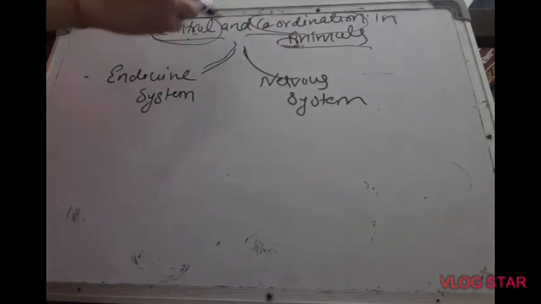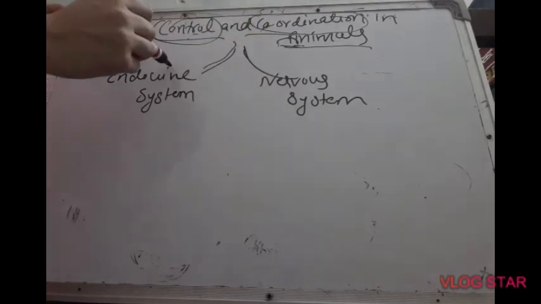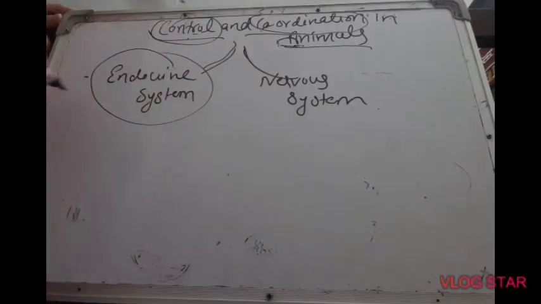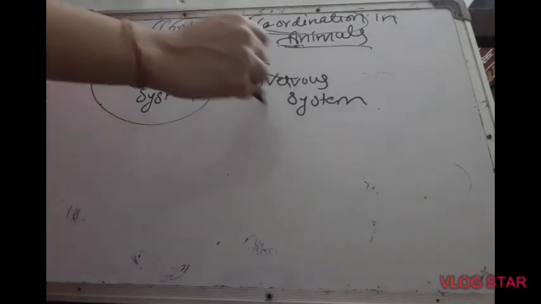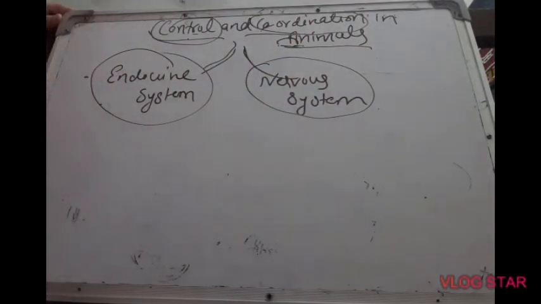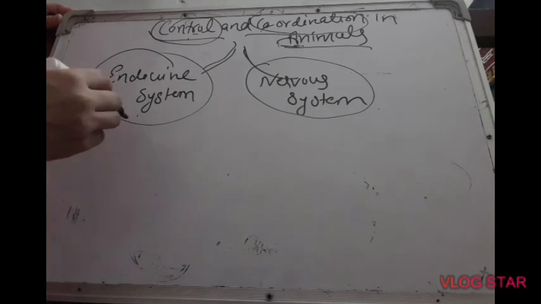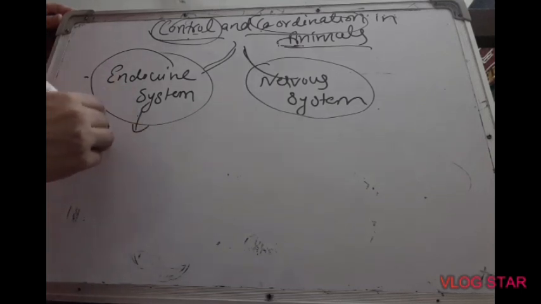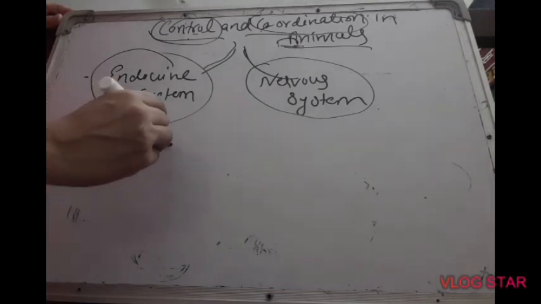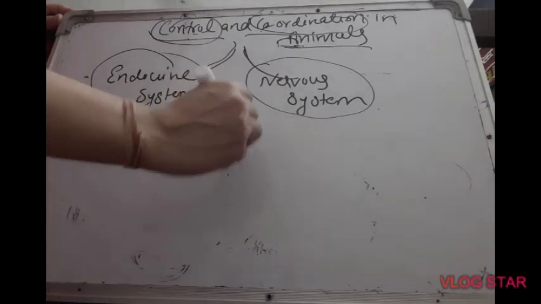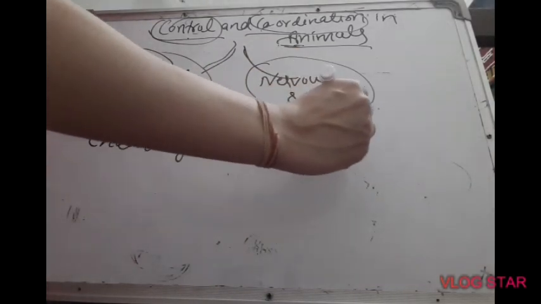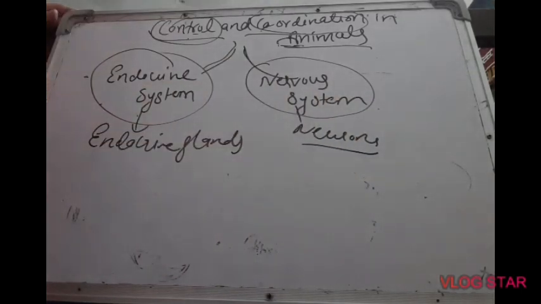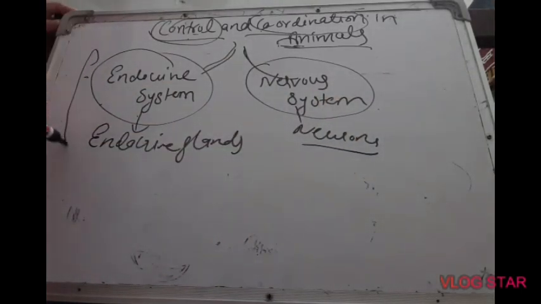To do control and coordination, animals have two kinds of systems in their body. One is the endocrine system and another one is the nervous system. The endocrine system is basically made up of endocrine glands, and the nervous system includes neurons and nerves made up of neurons. So today's topic is a detailed study of the human endocrine system.